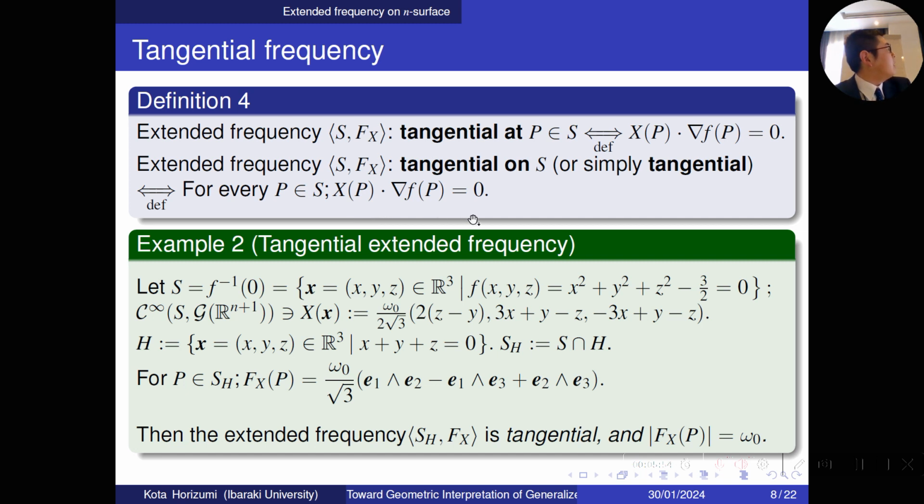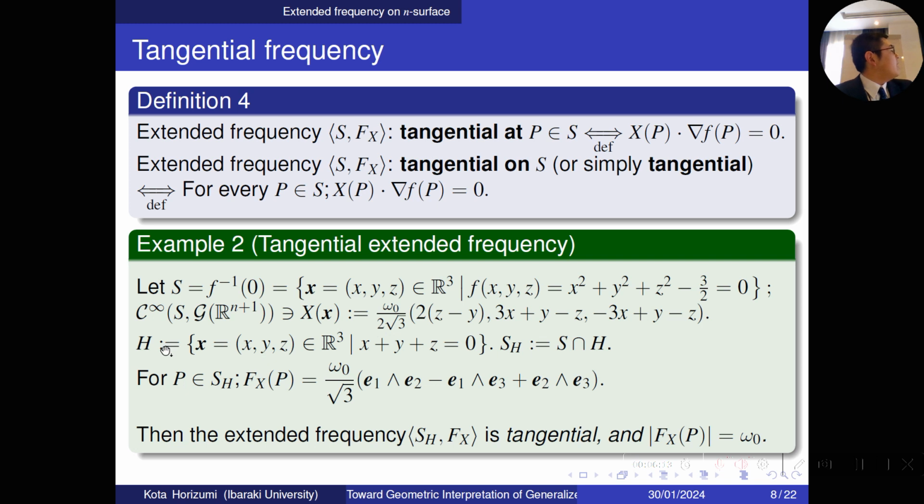And let me show an example of tangential extended frequency. So let S be the sphere in R^3, and the radius is the square root of 3 over 2, and the center is the origin, and X is the vector field on S, defined by this.